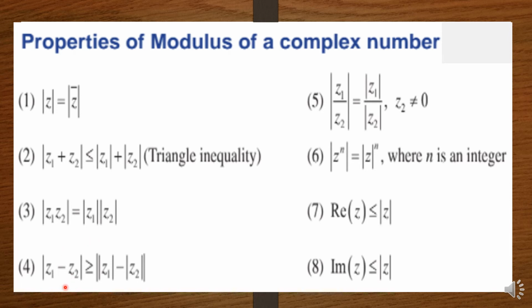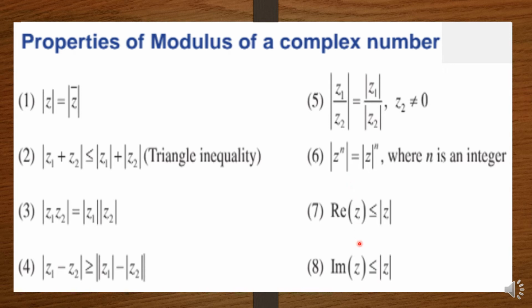Modulus of z1 minus z2 is greater than or equal to modulus of z1 minus modulus of z2. Then modulus of z1 by z2 is equal to modulus of z1 divided by modulus of z2, where z2 is not equal to 0. Modulus of z power n is equal to modulus of z power n.